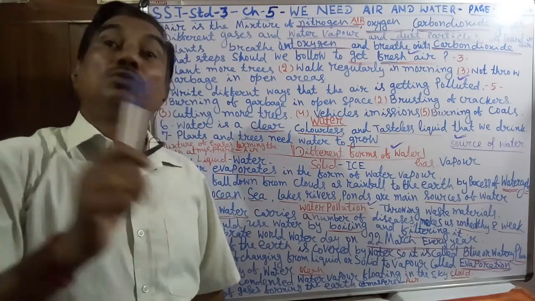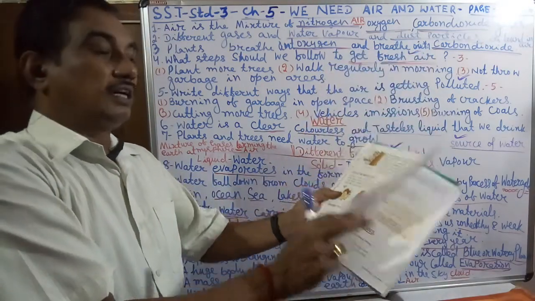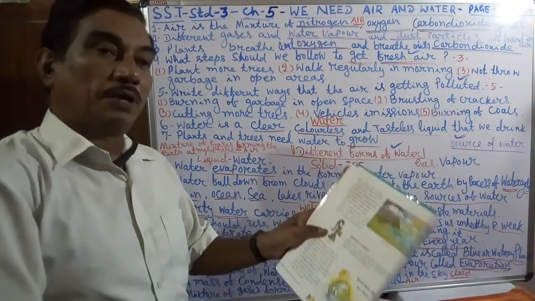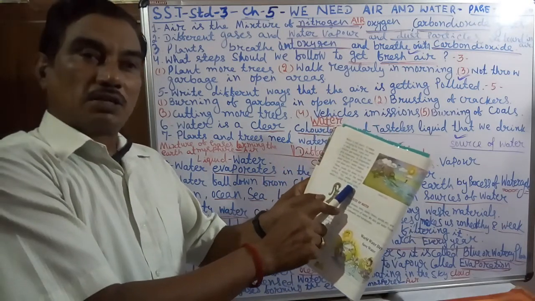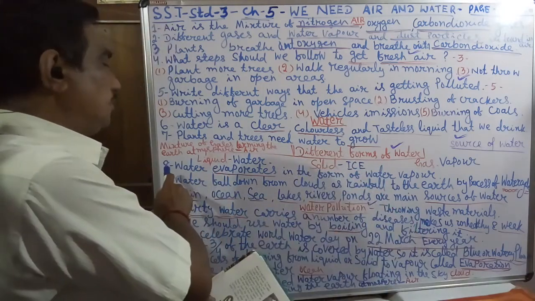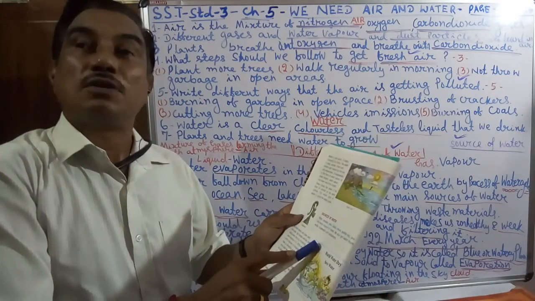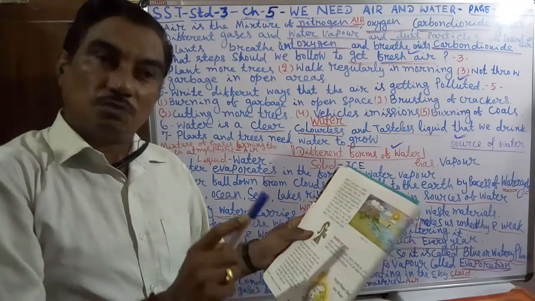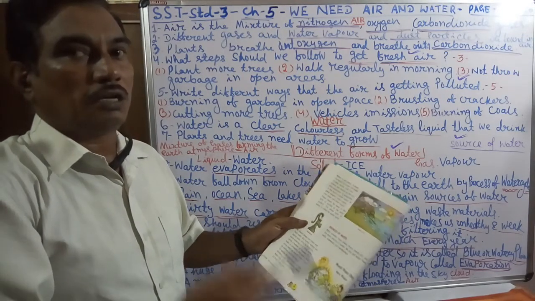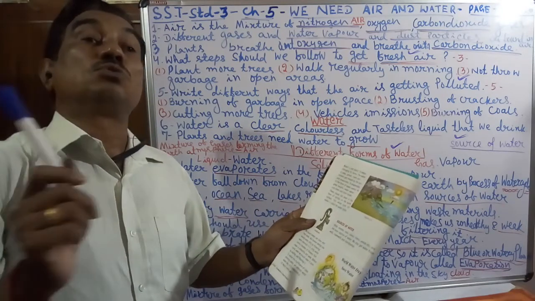So what are the different sources of water? What are the different forms of water? Finished, forms of water. Then how it evaporates and how it comes to the water cycle. So evaporation: the water evaporates in the form of water vapor, and falls by the water cycle as clouds and rainfall.